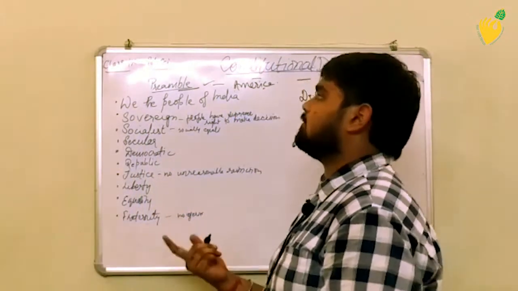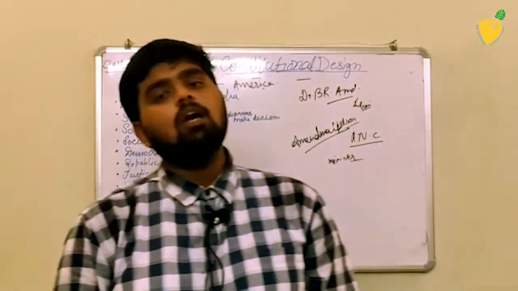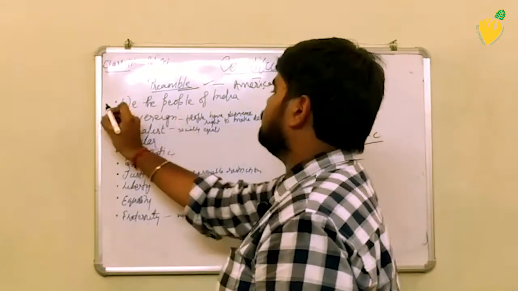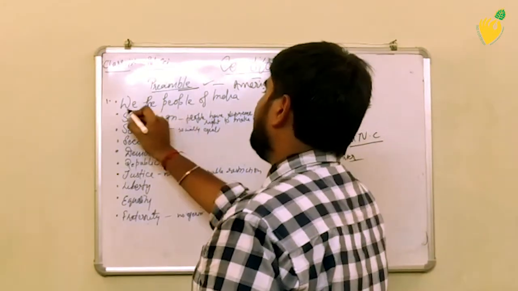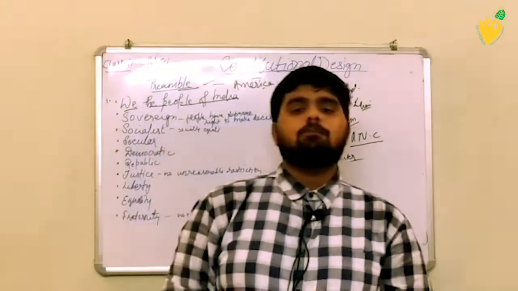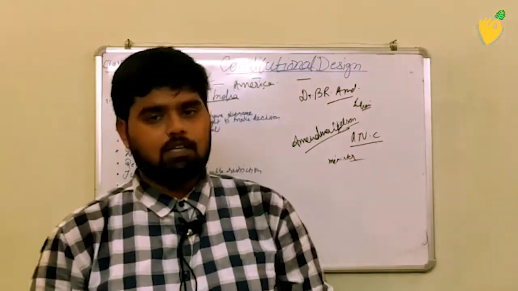So let me discuss one by one what all the 10 points are saying, what is the concept behind this, and where is the chapter. So first point says that we, the people of India. Here the first point in the preamble says that we are the people of India.